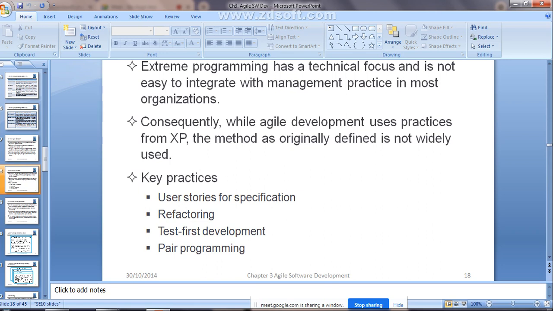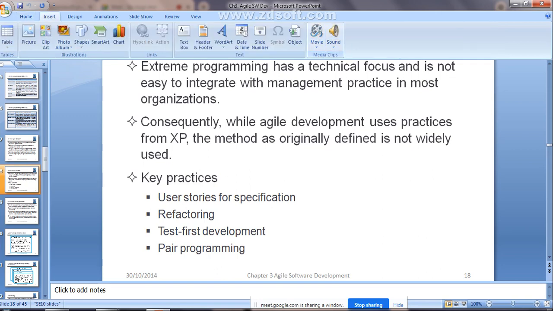Automated unit testing will be done. Pair programming indicates what? The developers are going to work together in a pair, right? That is what is called pair programming. These are the main key practices involved in XP, that is extreme programming. I hope it is clear.